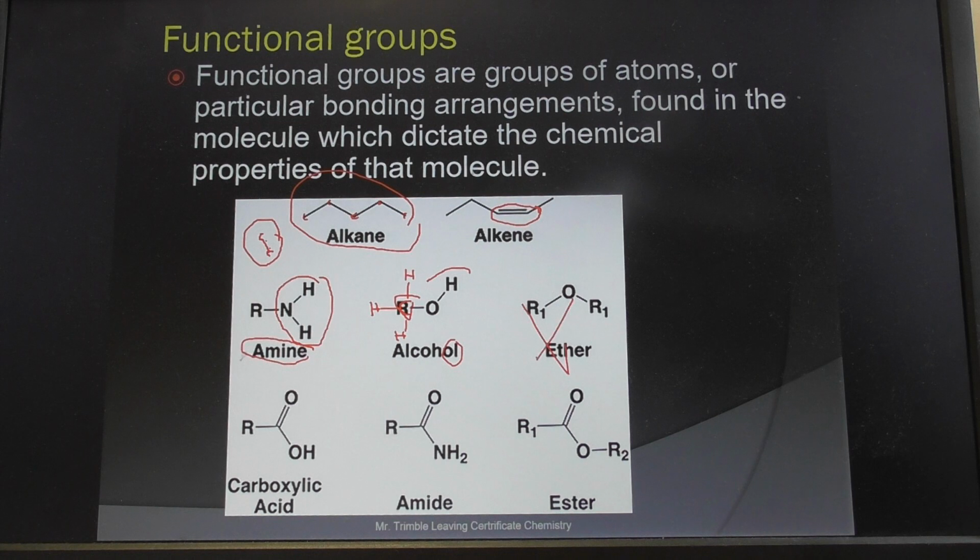We don't look at the ethers at all in Leaving Cert. We do look at carboxylic acids. What makes them different, again, there'll either be a hydrogen or a carbon here. In this case, it would be a hydrogen. Or in this case, I'll draw in a carbon, I should say. You could have just a hydrogen there, though. And that would give you that structure. Or actually, you wouldn't just have a hydrogen. That would be the minimum there.